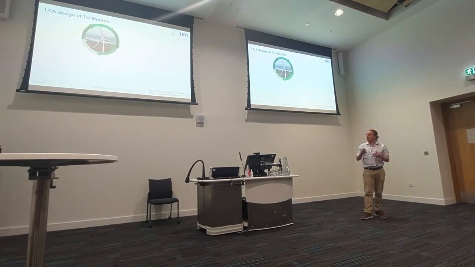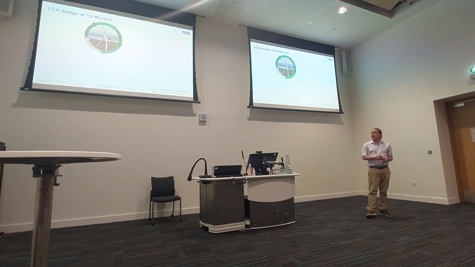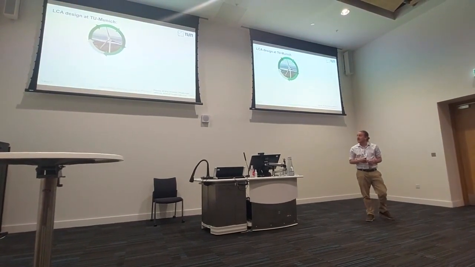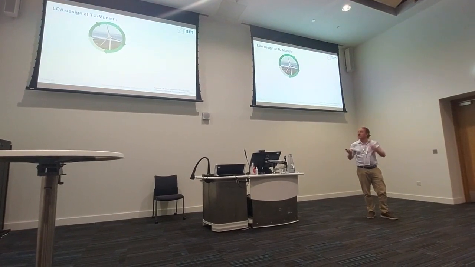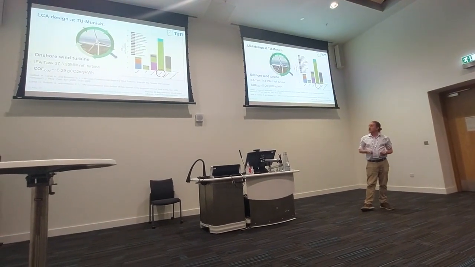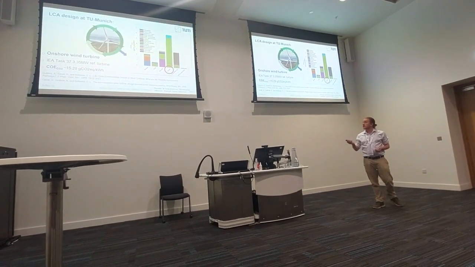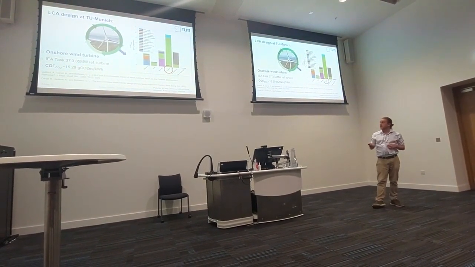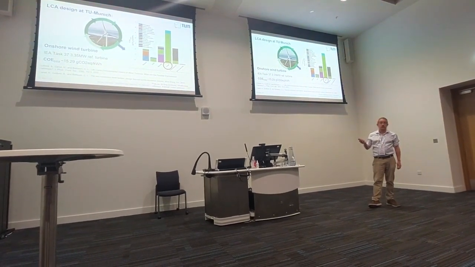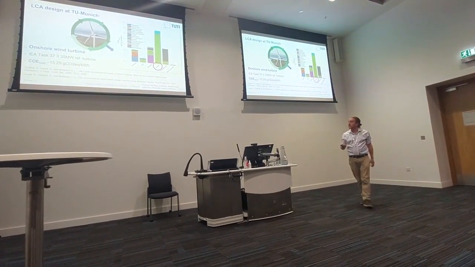Also to put the background, this was my master thesis, which was starting to make a life cycle assessment for a conventional wind turbine. Here we can see a picture of a nice onshore wind turbine in the Bavarian Alps, and to integrate life cycle assessment in the design of conventional wind. So I can pass quickly, this was the main result. Here we can see the impact in grams of CO2 per kilowatt hour of this conventional turbine. And one thing we can see is that the main element impact is the tower because of the massive use of steel. We have an impact of about 15 grams CO2 per kilowatt hour.